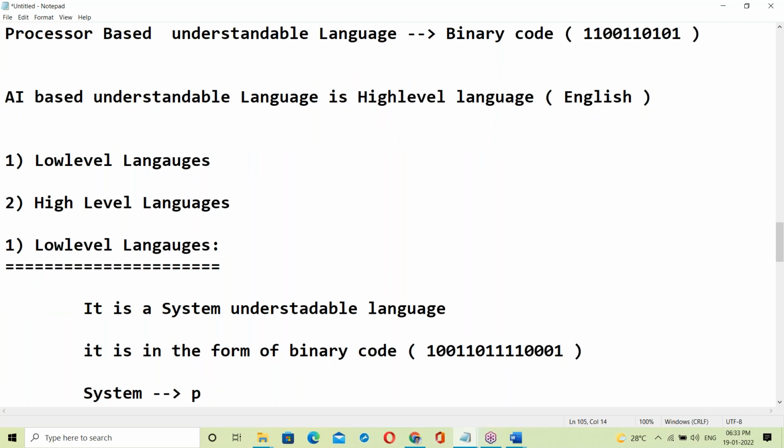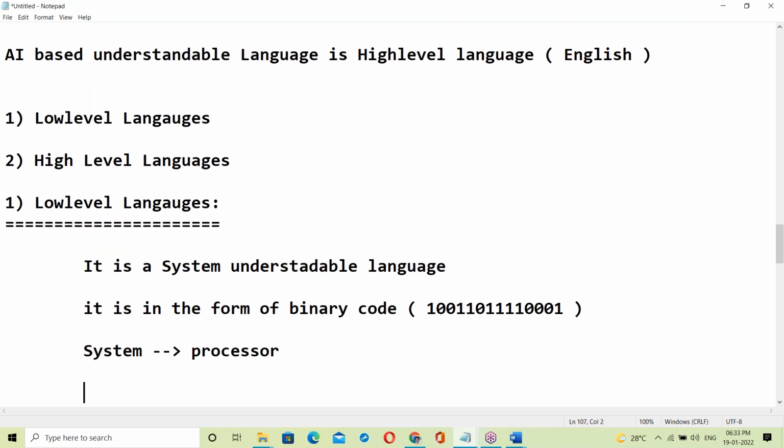System means processor. It's a processor understandable language, and it is called machine language.